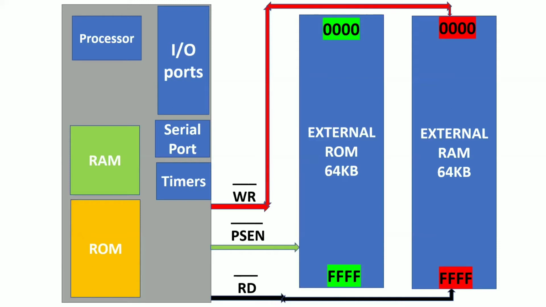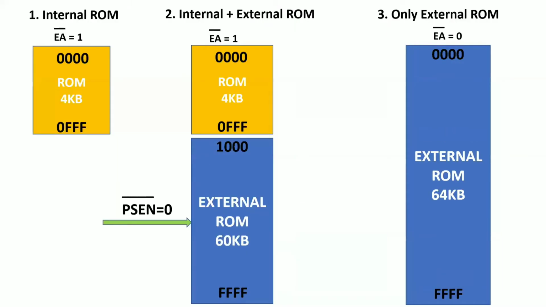Now what is the need of EA bar? EA bar is used to select the external ROM. But what is the need of PSEN bar? To read the data from the external ROM. I'm sure you have understood that point. Whenever EA bar equals 1 and PSEN bar equals 0, I can access both internal ROM and external ROM. But there is a catch. When we use the internal ROM, we can access up to location 0FFF. Up to that location I am using the internal ROM. If I want to use the external ROM, from which address location do I use it? From memory location 1000, because the internal ROM has the same addresses as the external ROM, so I am not using those remaining addresses.